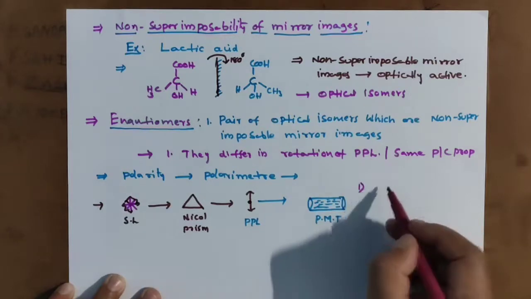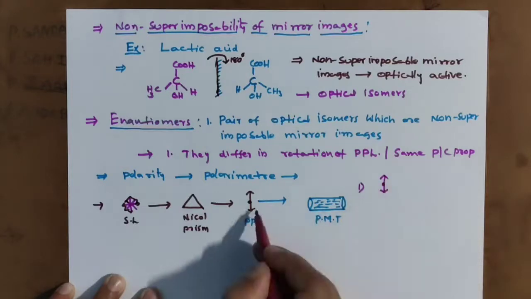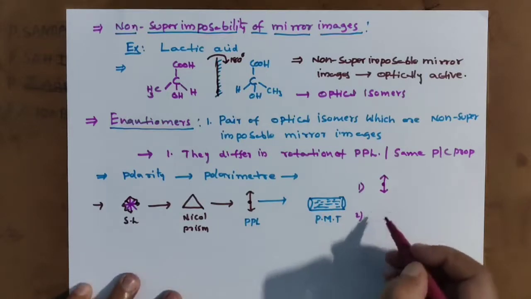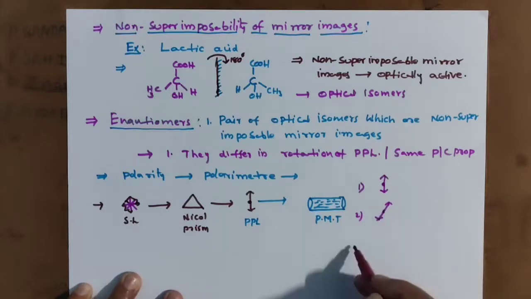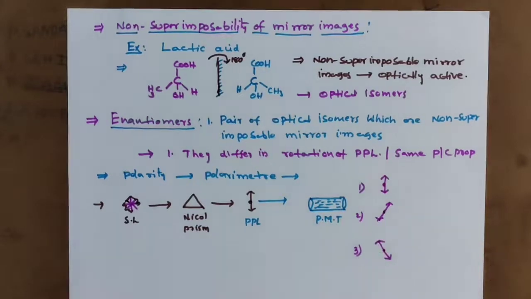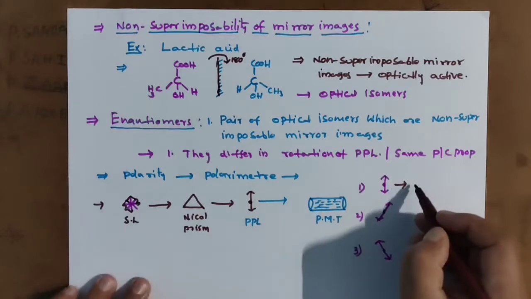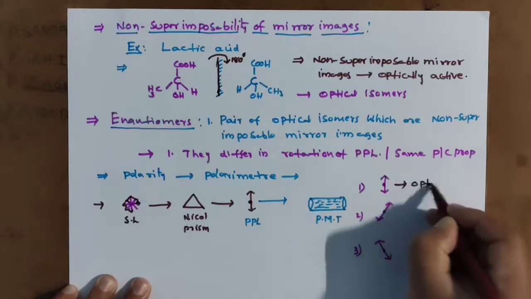One is unaffected, meaning the PPL light remains the same. Another is PPL light moved in a clockwise direction. Another is PPL light moved in an anti-clockwise direction. If the PPL light is not affected, not moving in any direction, we call it optically inactive.